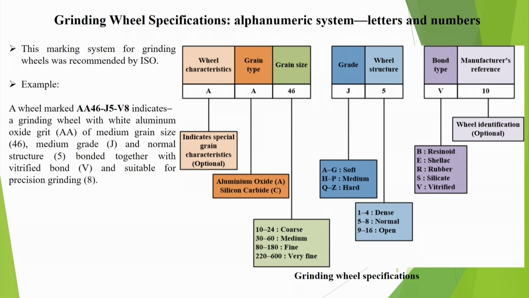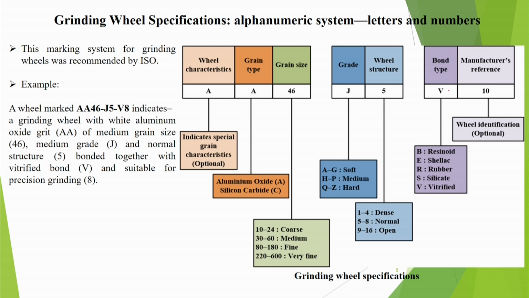Then wheel structure. Here I have written 5, but it can be between 1 to 4. 1 to 4 means a dense structure. Then 5 to 8 is normal, and 9 to 16 means open. That means the spacing between the abrasive grains is very high, then you will be giving something like 16 or 15. That means the gap is like that.